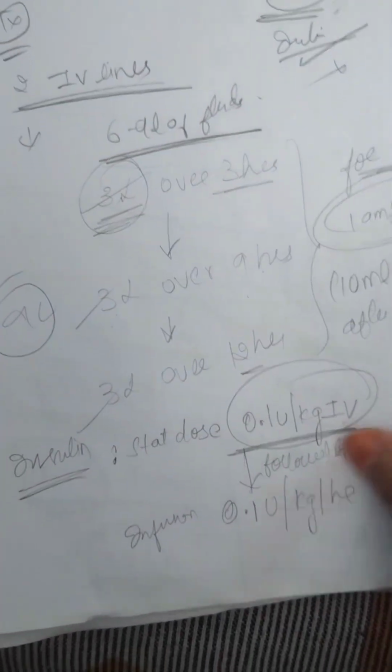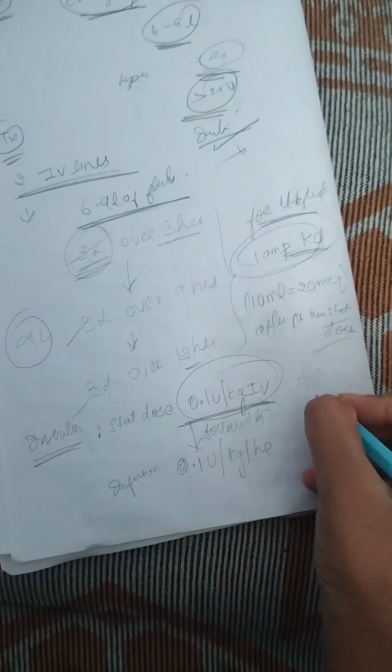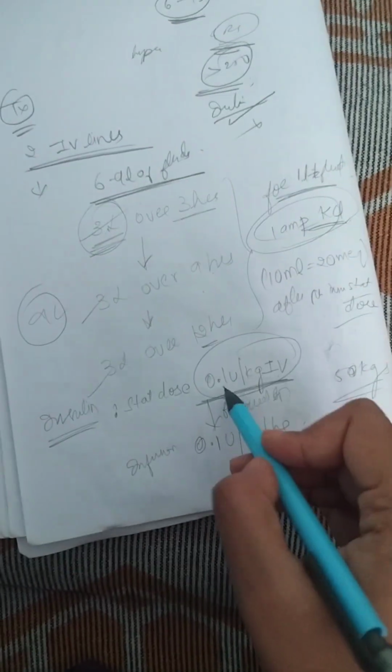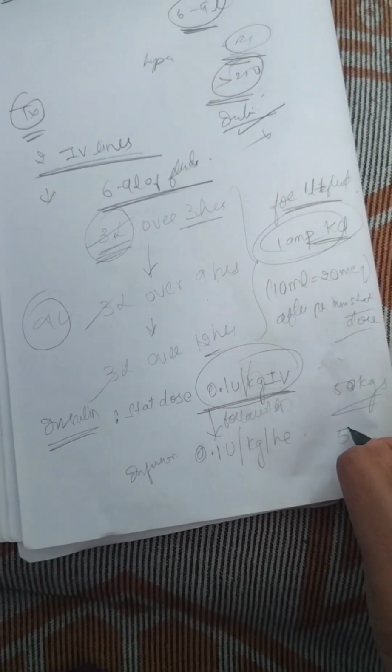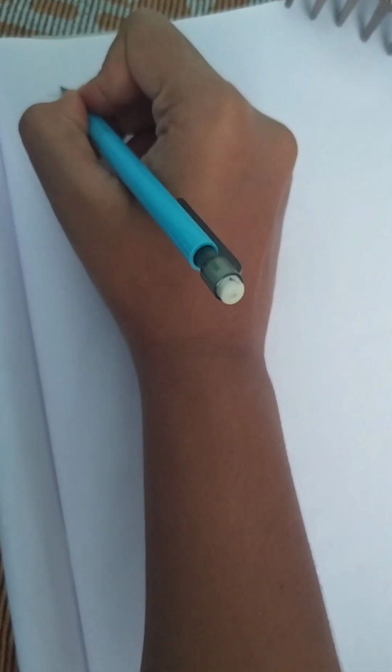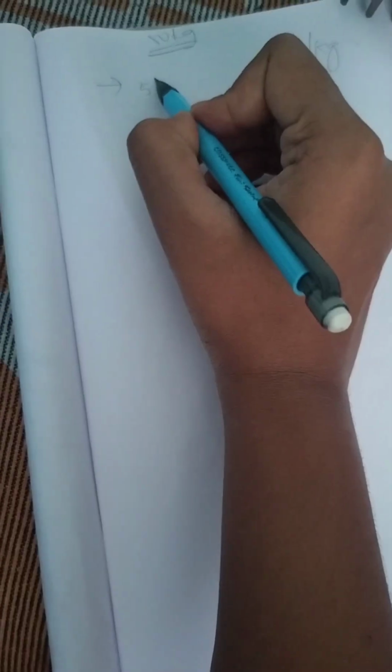For example, if the patient is 50 kgs, it is per kg, right? Then you have to give 5 units per hour. How is that? 0.1 units per kg, and a 50 kg person means 5 units per hour.